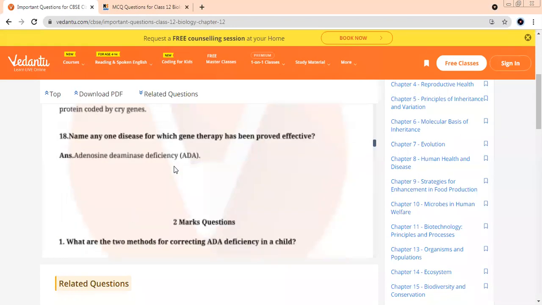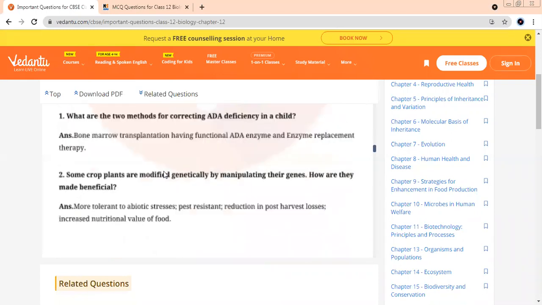Any two diseases for which gene therapy has been proved effective? ADA. You remember this deficiency? We had talked about a girl with this deficiency. What happens if a person has this problem, this disease, ADA? The immunity becomes very low, very, very low. So we had talked about this disease, ADA.